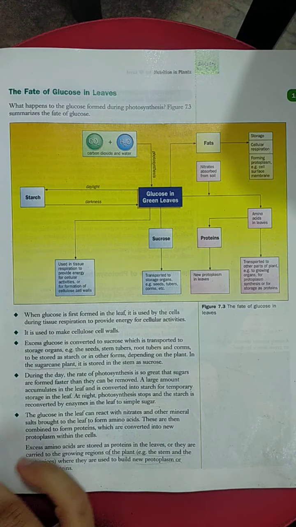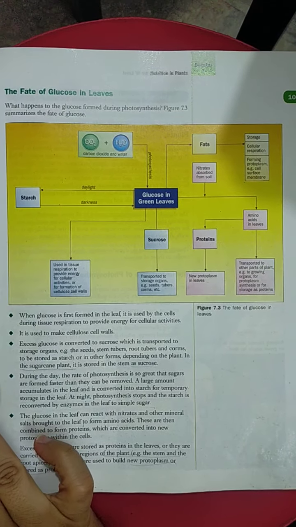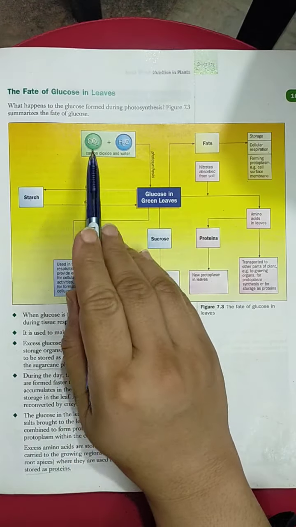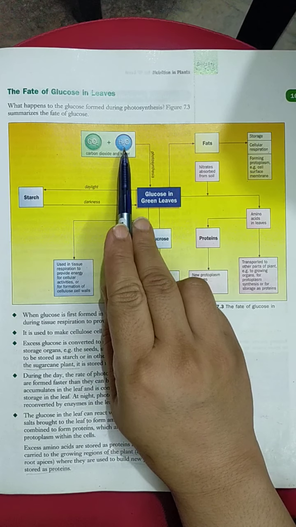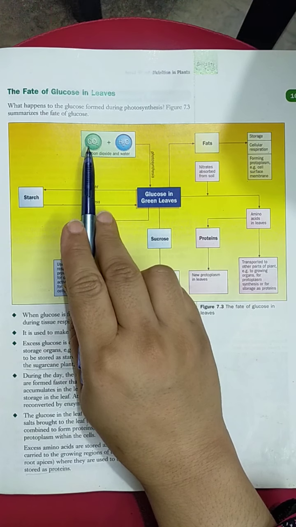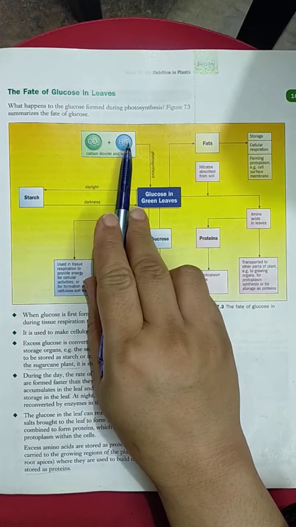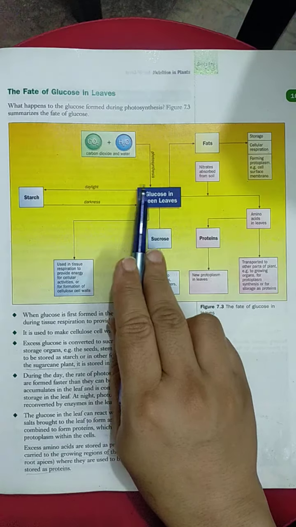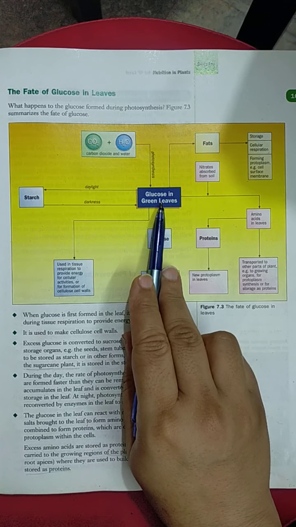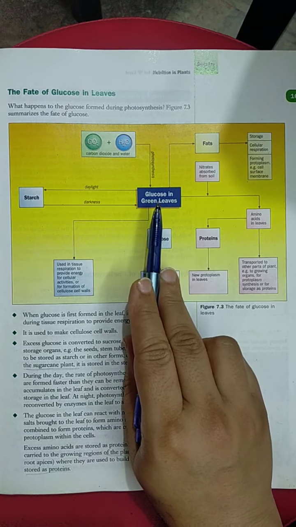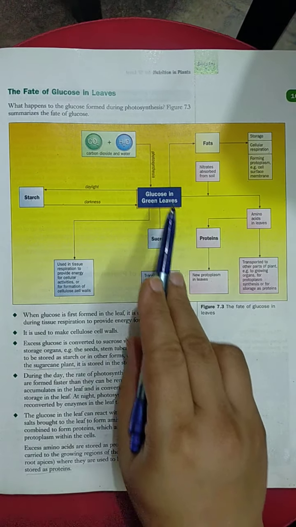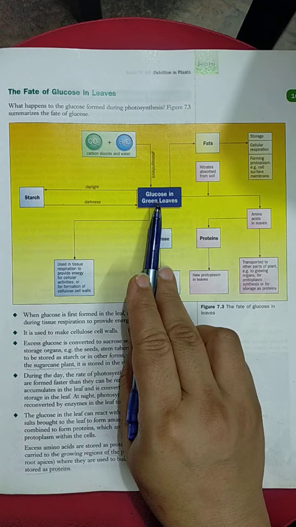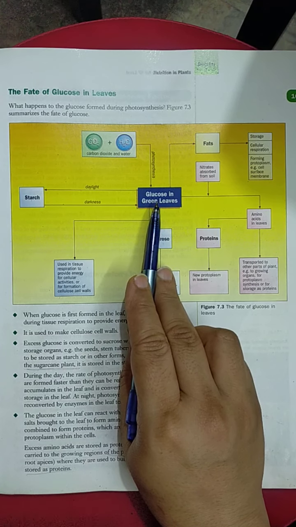Okay, in the previous videos we read that in the presence of sunlight plants prepare their food in the form of glucose by using carbon dioxide and water. Now in the presence of sunlight, carbon dioxide and water combine, the process of photosynthesis occurs, and glucose forms in the green leaves. What is meant by fate? What is going to happen with this glucose, what is the future of this glucose, in which compounds will it be converted? So we'll study it in detail.